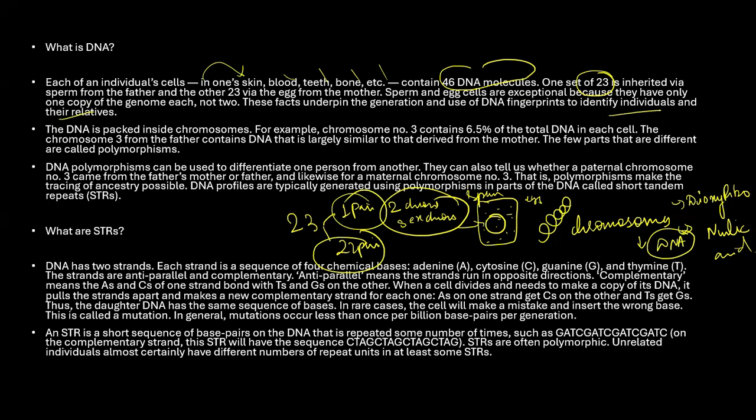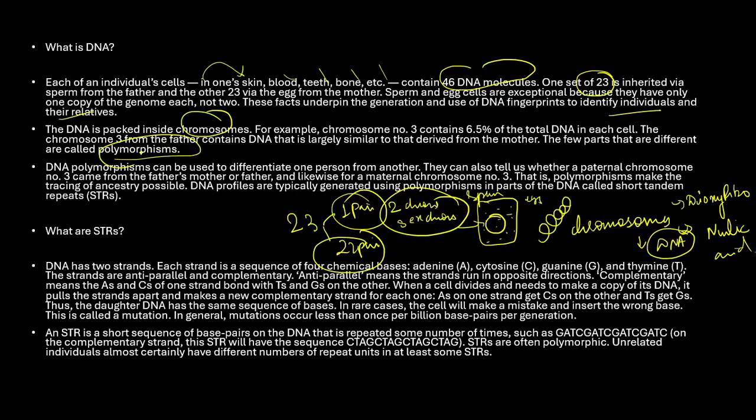Now, the DNA is packed inside a chromosome. As I already told you, in the chromosome you have this DNA. So the DNA is packed inside the chromosome. For example, chromosome number 3 consists of 6.5% of the total DNA in each cell. The chromosome number 3 from the father contains DNA that is largely similar to that derived from the mother. A few parts are different and are called polymorphism.